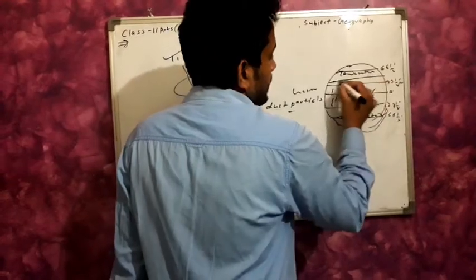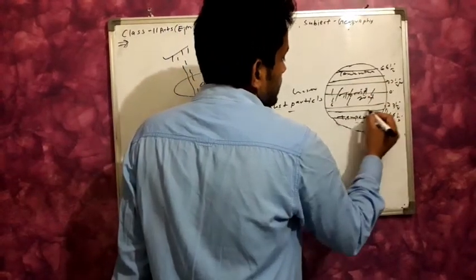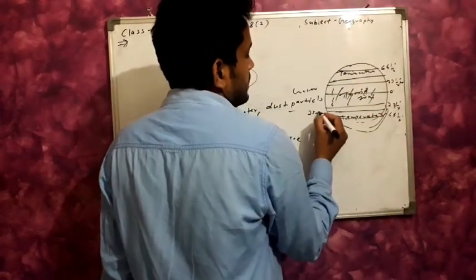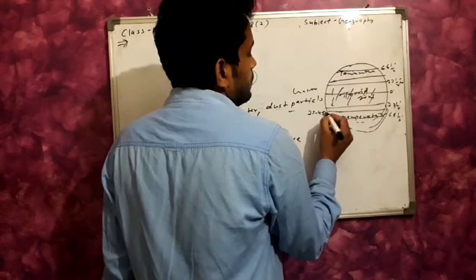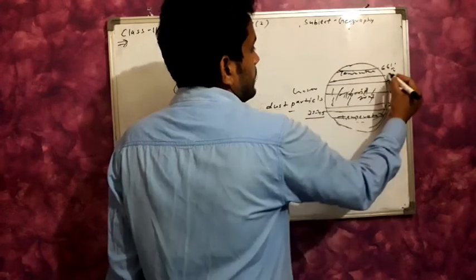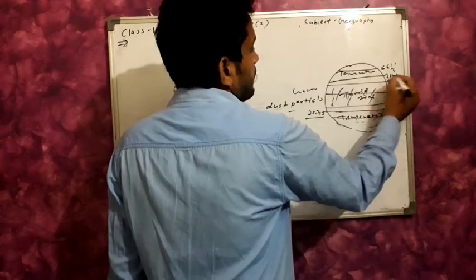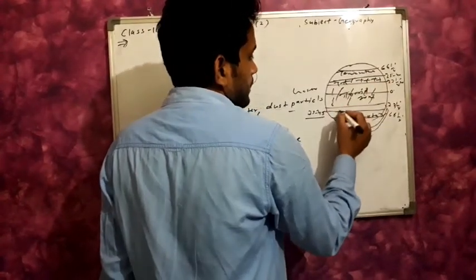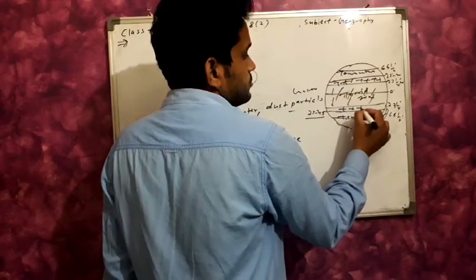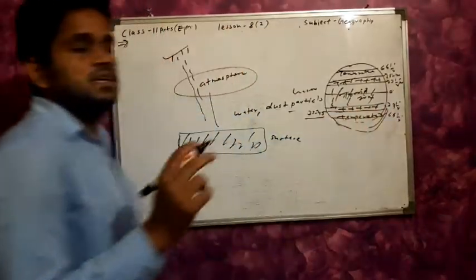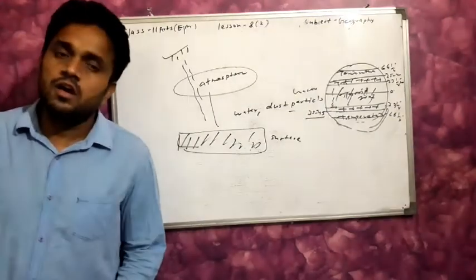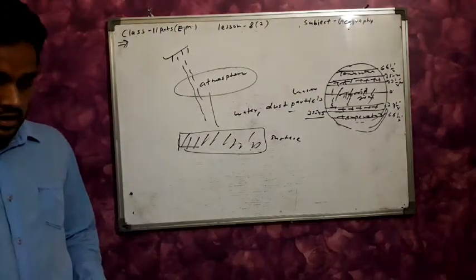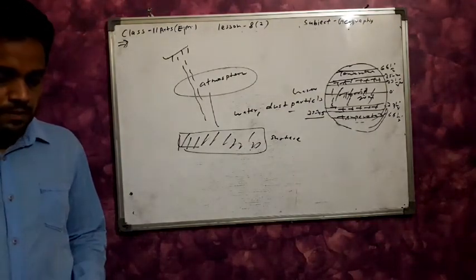And in this part, from 23 to, some geographers consider 35, some geographers consider 45 degrees, 35 to 45 degrees, this part is known as the subtropical region. This part is known as the subtropical region, and the subtropical regions receive the maximum insolation.